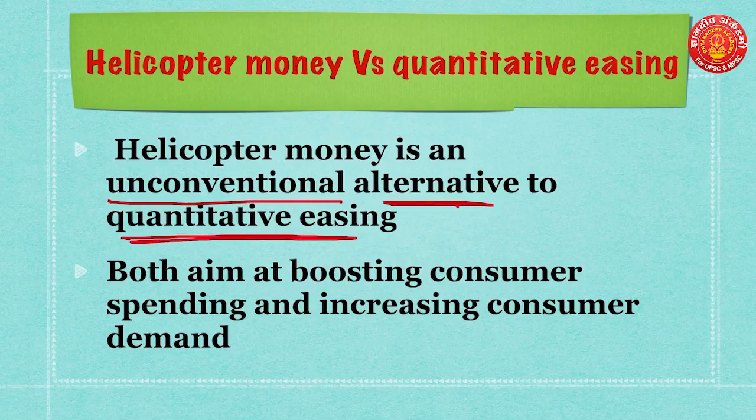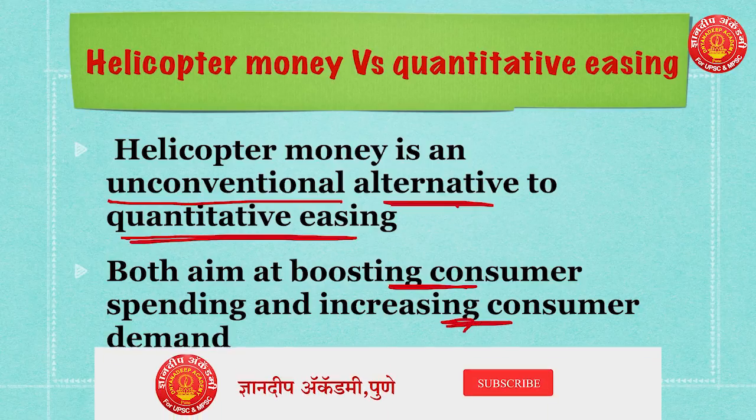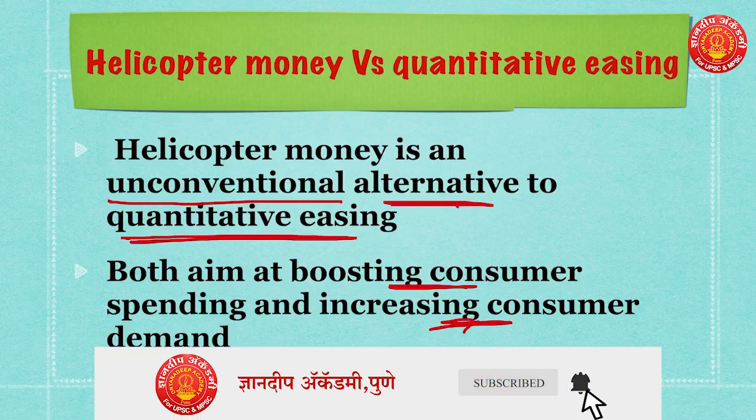It means quantitative easing is a conventional monetary policy tool, whereas helicopter money is an unconventional method to release money supply into the market. But the most important thing to remember about helicopter money and quantitative easing is that the aim of both these phenomena is boosting consumer demand. You have to keep this thing in mind.